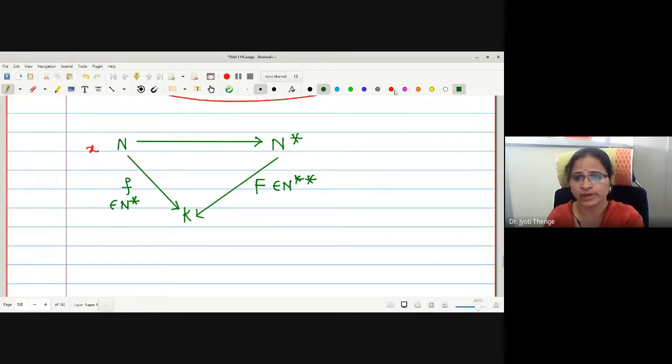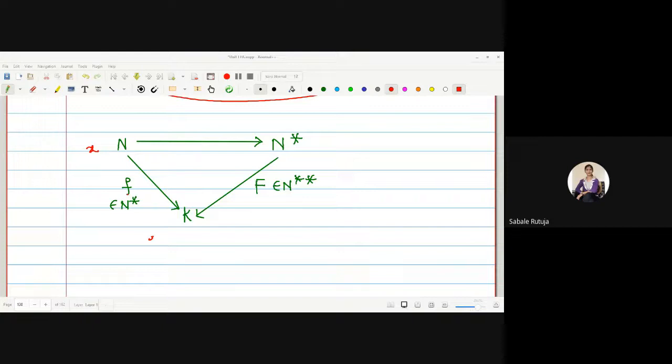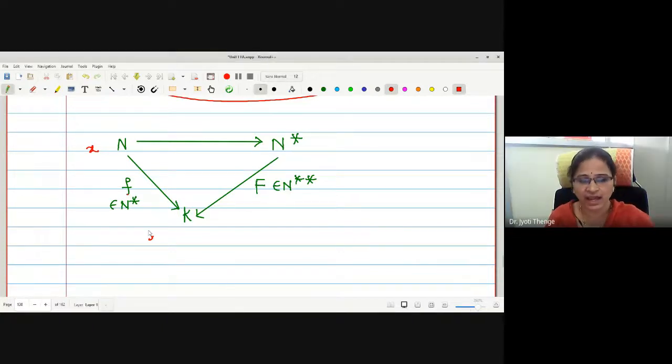Now if I start with a vector x in N under the functional F, what will be the image in k? Try to understand this concept. Scalar. Yes, it is the scalar and is of the type f of x.